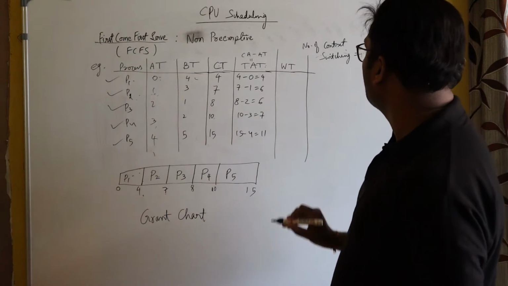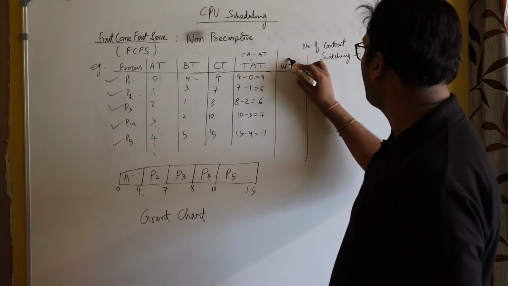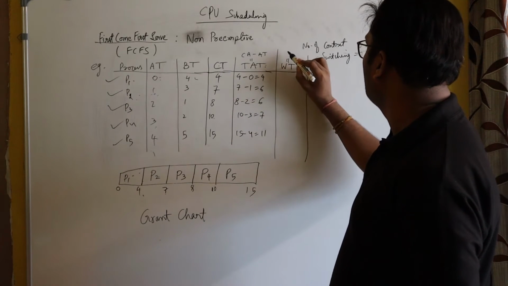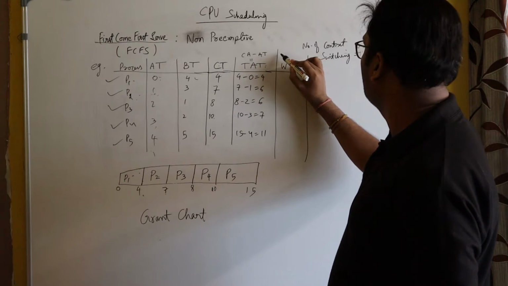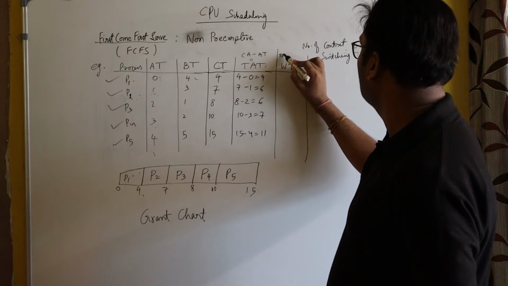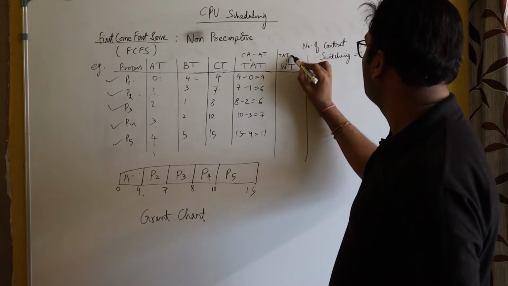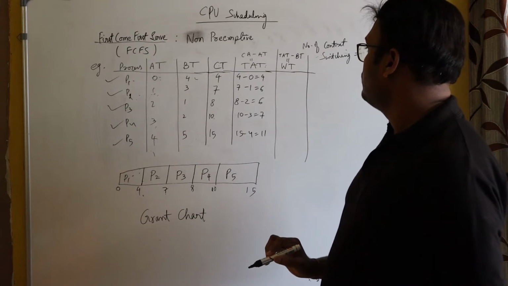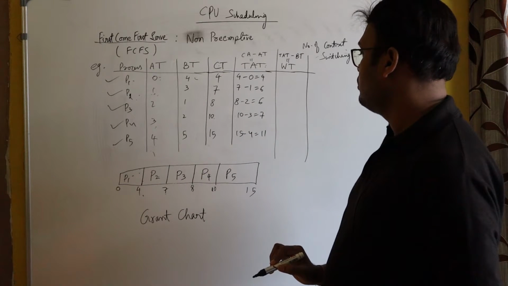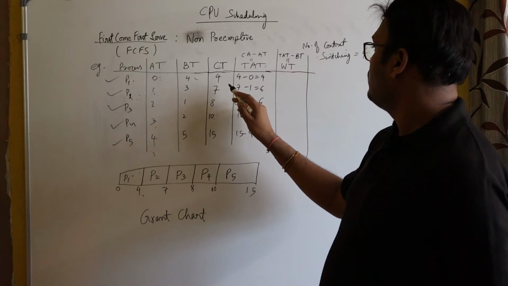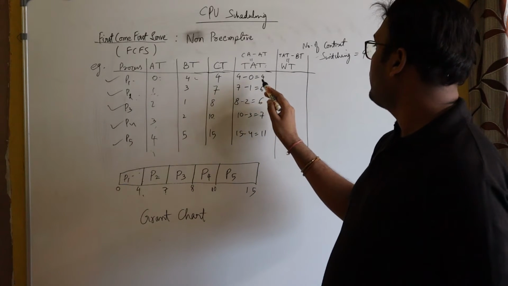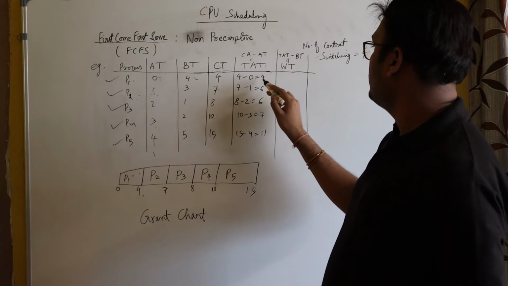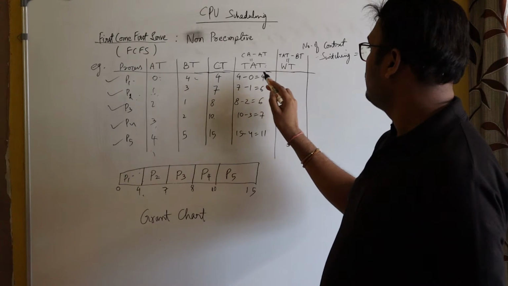And what's the formula of waiting time that I told in the last class? It was turnaround time minus burst time. So what is the turnaround time of P1? 4.